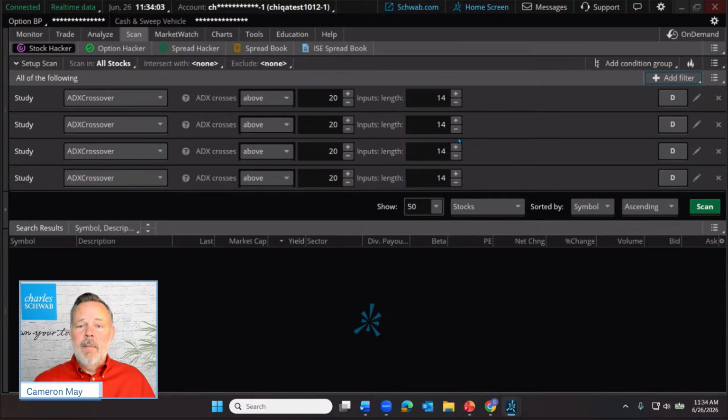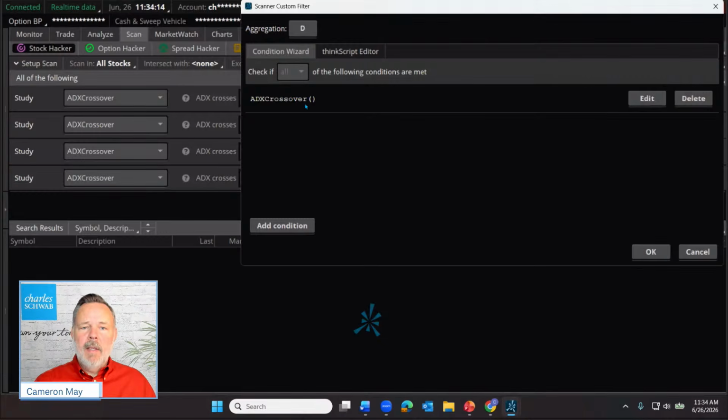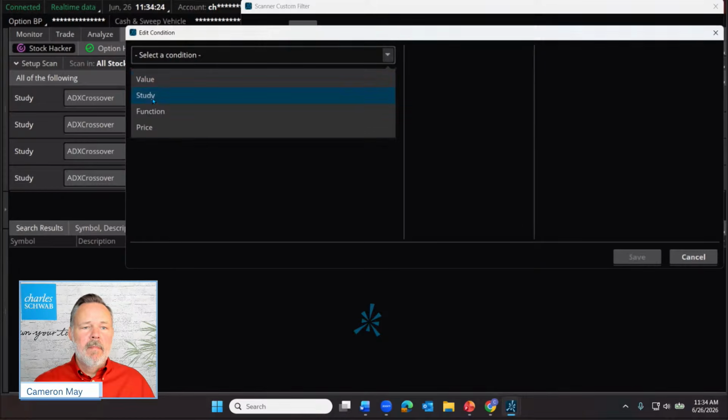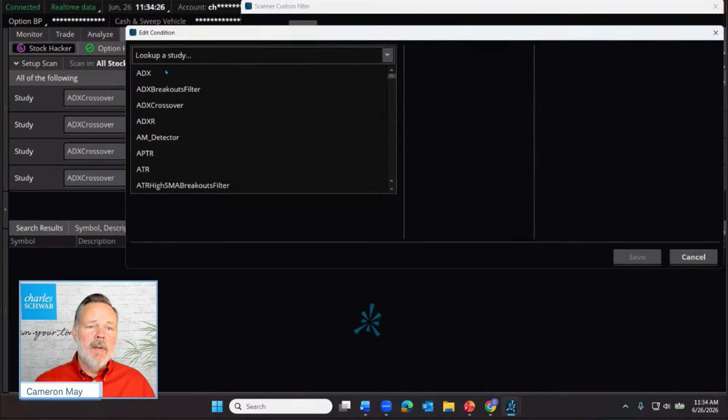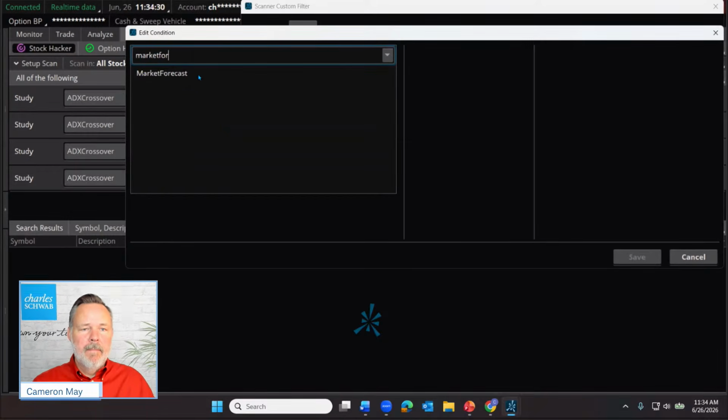These first 3 are just going to be our market forecast lines. So we're going to be doing some custom scanning. So let's come over here to study. I'm going to choose custom. We're not going to use an ADX crossover because that's not what we're trading today. So I'll just delete that. We're going to add our own study condition. So let's add our condition. It is a study, a technical indicator or a study. And we're using the market forecast. So let's select that as our study.